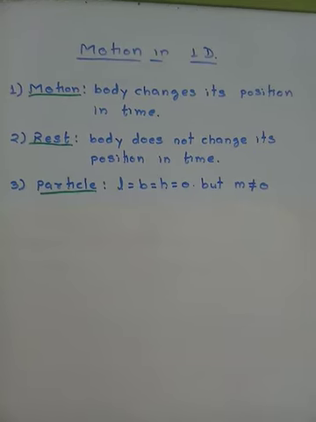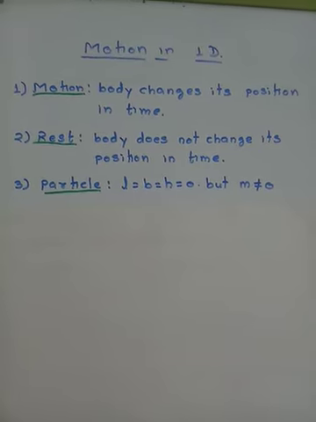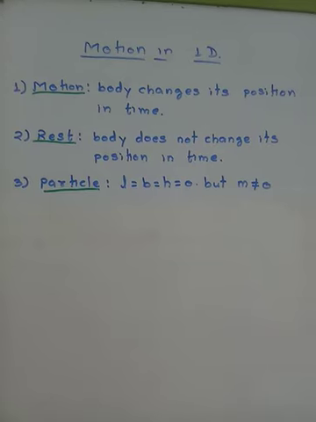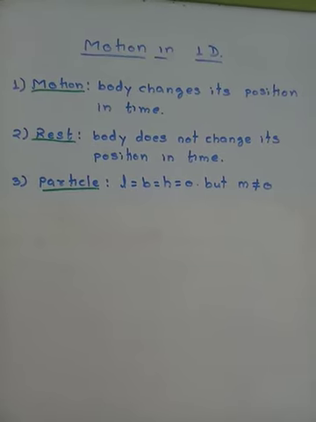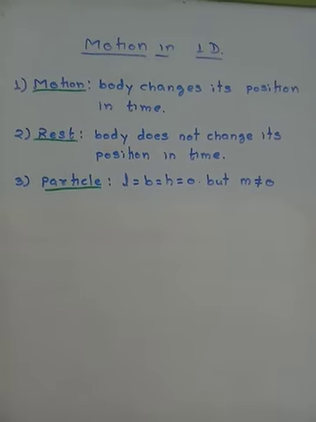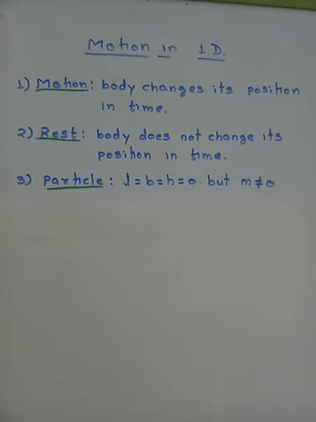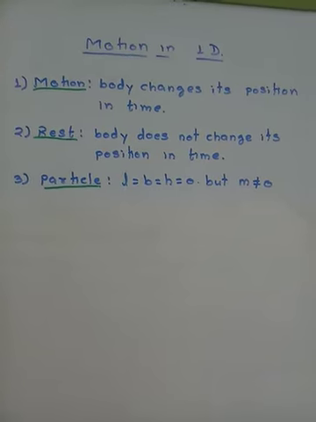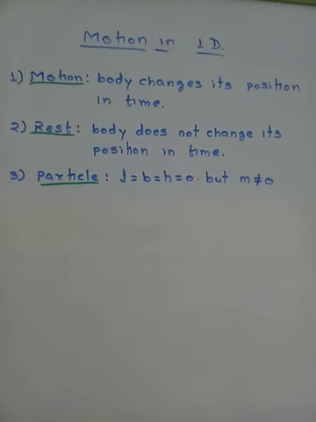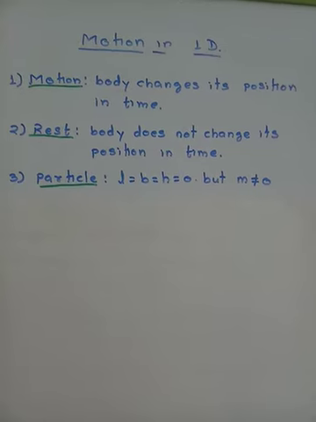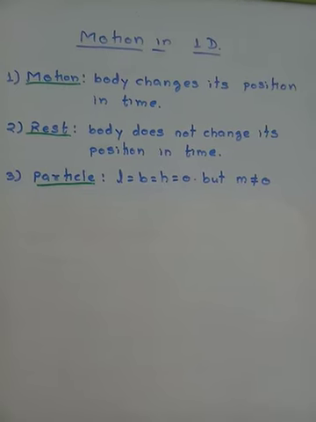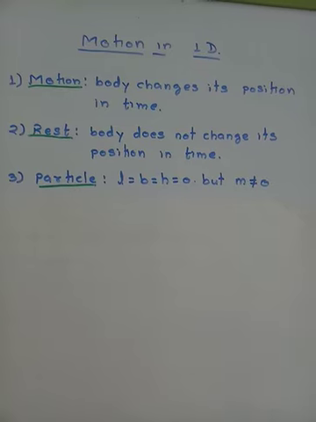But this is basically a concept. There is actually no such body in the universe which follows this strictly, but still, for the sake of definition, and why not only for the sake of definition, for understanding the concept of motion, we need the concepts of particle as well as point object. What is the meaning of this? That length and width and height are all zero. It means simply that we will not be considering the length, width, and height of the object.